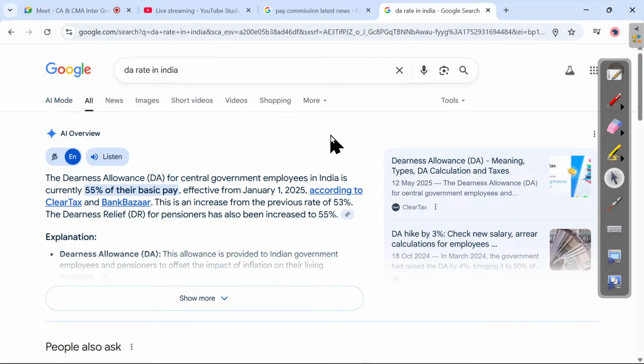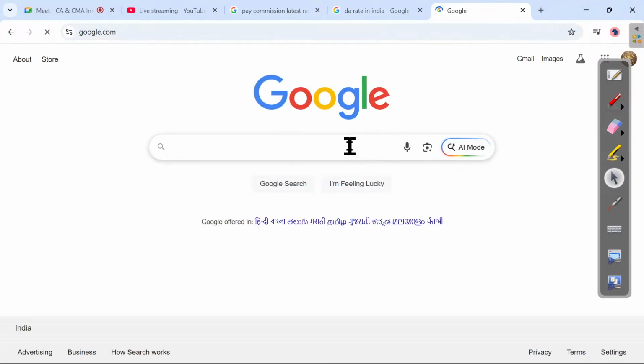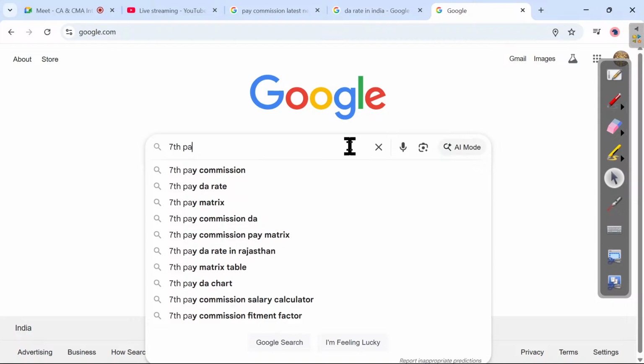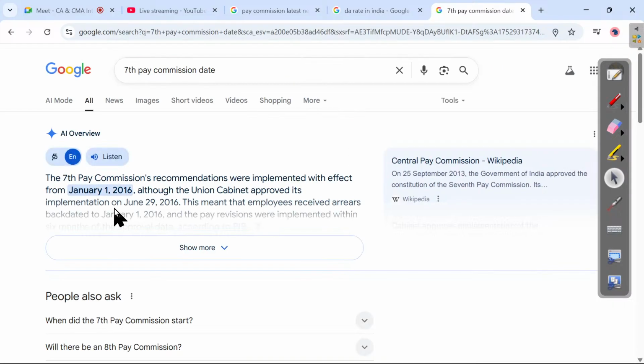Okay. So the DA rate is 55% from when? From the 7th pay commission. The 7th pay commission date, 2016. From then till 2025, almost 9 years, in this period every year's inflation, the price rise is adjusted by adding the DA.